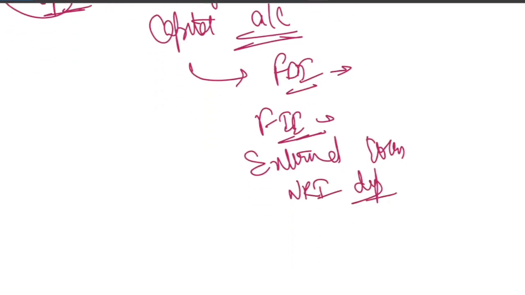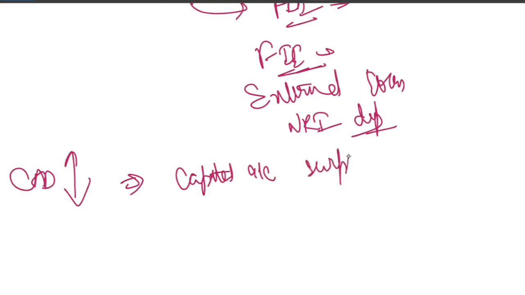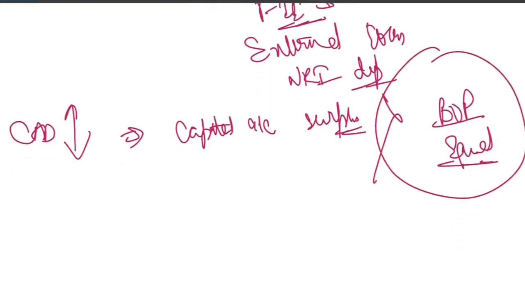So basically, when CAD widens, the country must attract a capital account surplus. This keeps the balance of payment equal. BOP, the balance of payment, must always balance. If the current account is negative, the capital account must be positive.